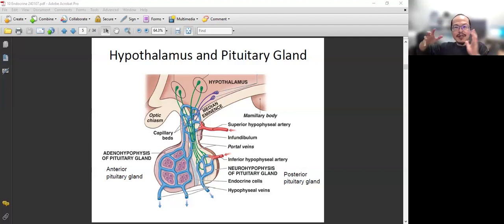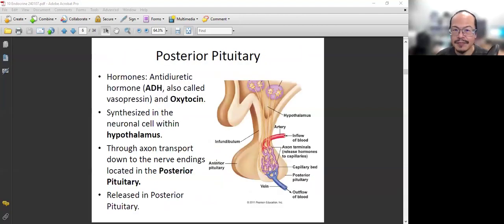As for the pituitary, we have the posterior pituitary and also the anterior pituitary. All right, that is the foundation, that's the relationship. Let's look at what hormones they produce. Because the posterior is an extension from the hypothalamus, let's look at what is released into the posterior. Those are the easier ones.